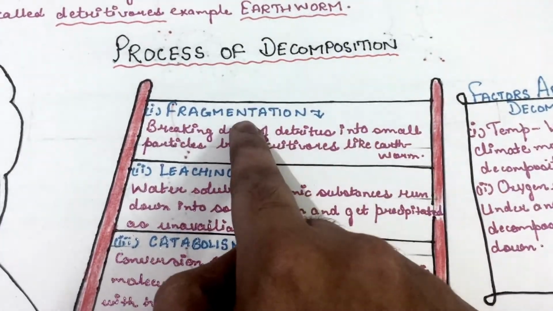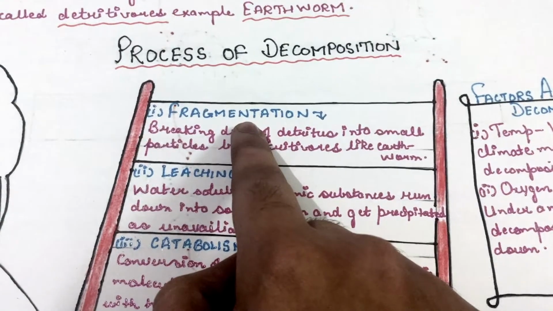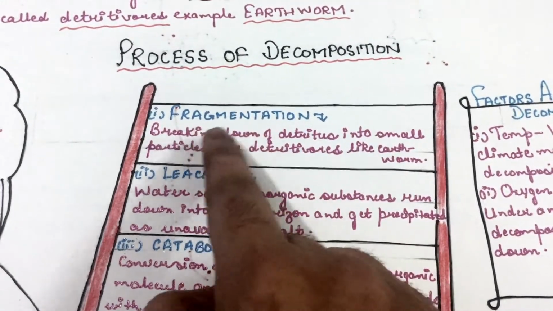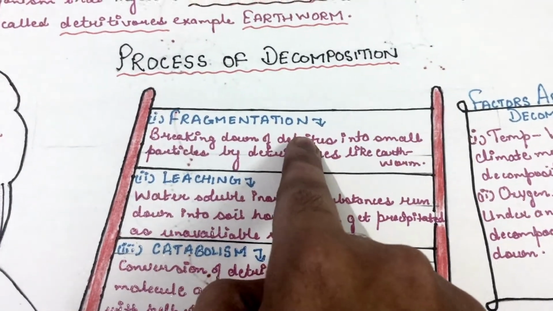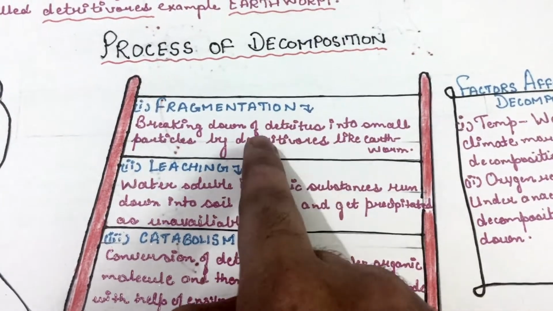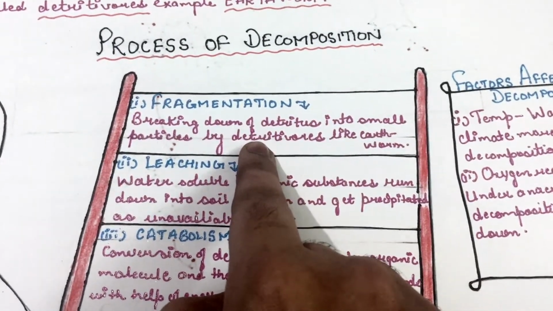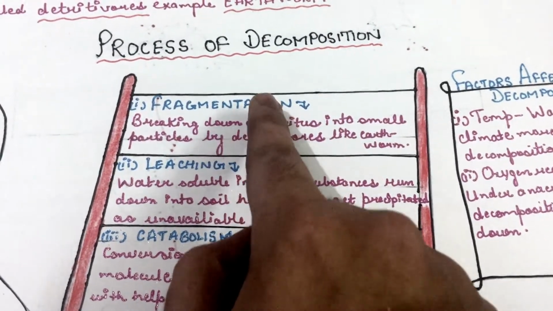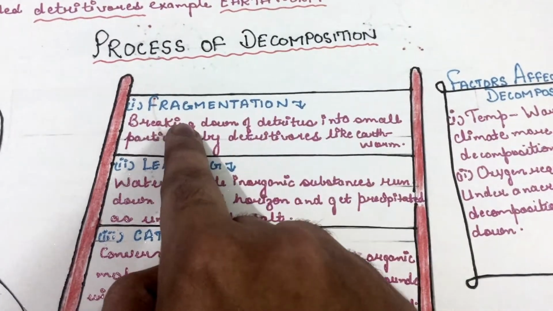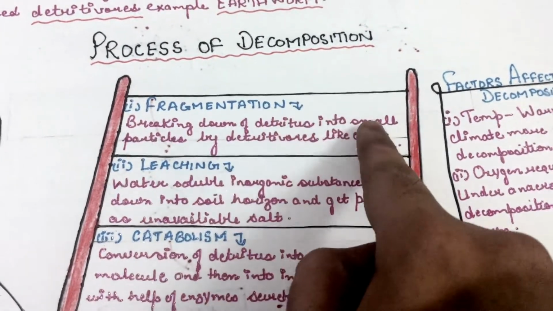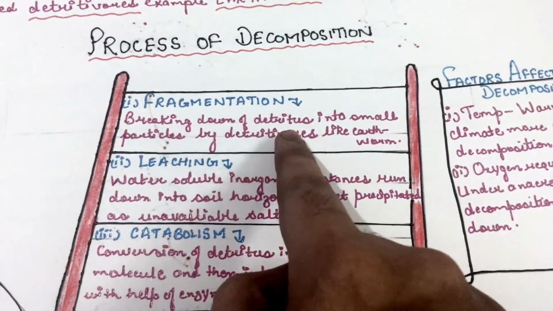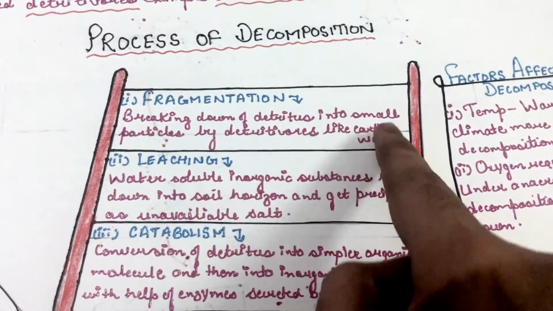The first step is fragmentation. In fragmentation, the detritus is broken down into small particles by organisms called detritivores. So what happens in fragmentation? There is breakdown of detritus into small particles by detritivores like earthworm.